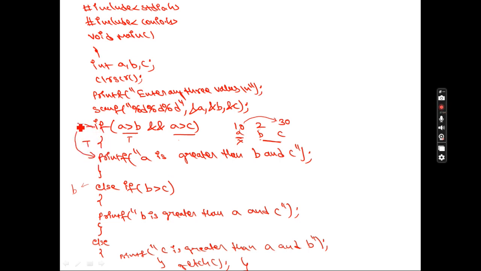If this condition is false, the control jumps to the next condition. If this condition is true, this will be your answer. If this condition is also false, then directly this will be your answer. So remember that's the way we are going to check. First we are checking this condition and this condition. Remember, we are not checking the last else.